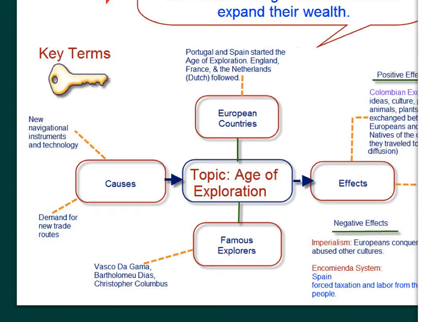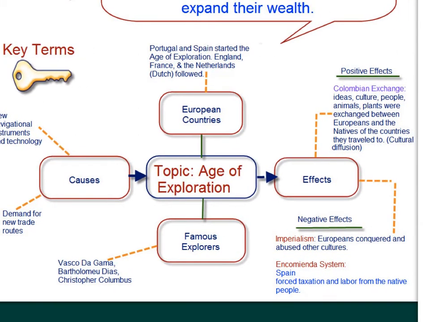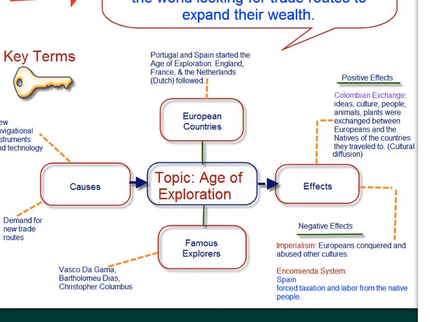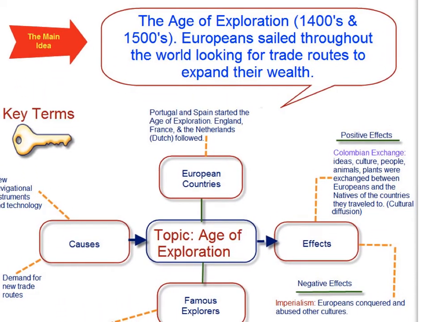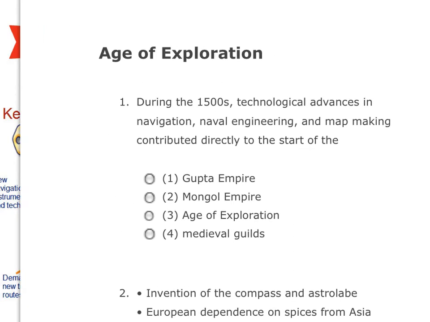Many questions in the Regents will deal with this whole idea, that there were new instruments and that there was demand for new trade routes. Keep in mind also the encomienda system and the central idea that in the age of exploration, Europeans sailed throughout the world looking for trade routes to expand their wealth. Well, let's take a look then at some questions about this topic.